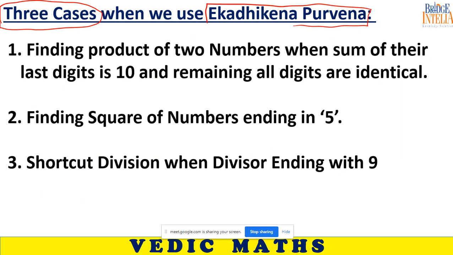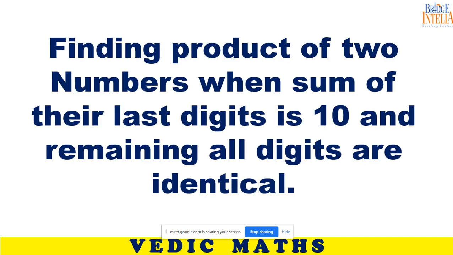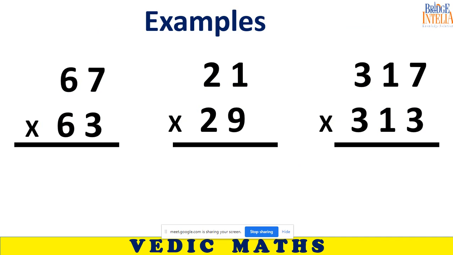The first case is finding the product of 2 numbers when the sum of their last digits is 10 and the remaining digits are identical. So let's understand the first technique. What is meant by this? Now we are going to learn a shortcut strategy based on Vedic maths.